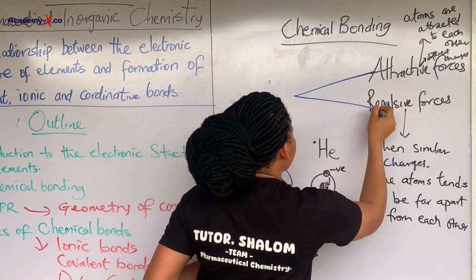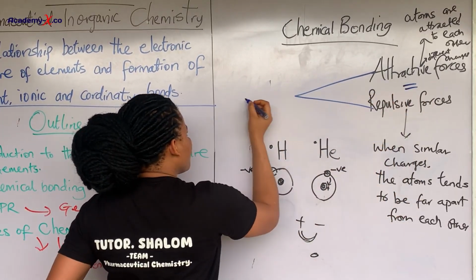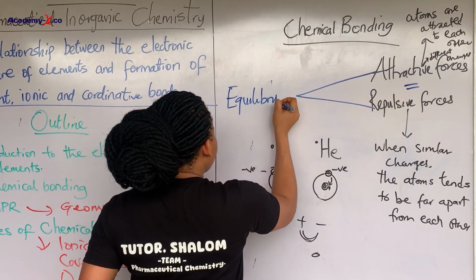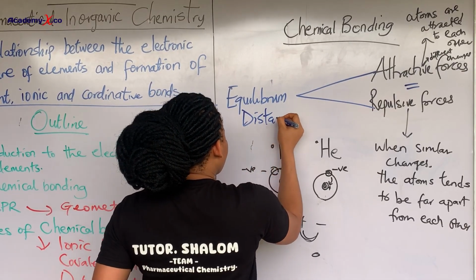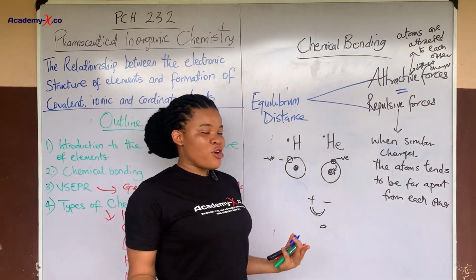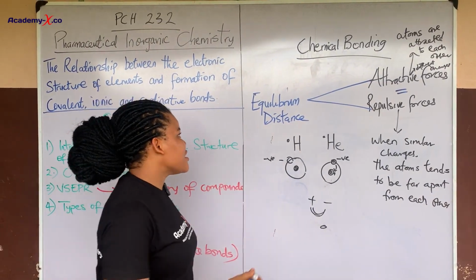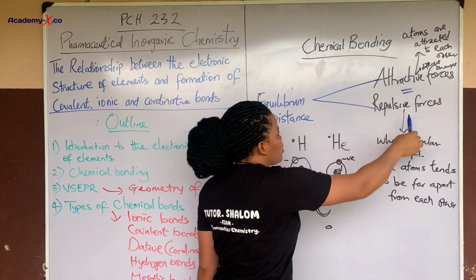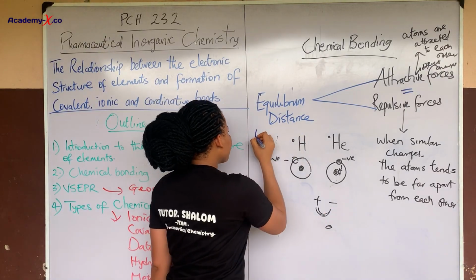So when this and this are equal, we have what we know as equilibrium distance. I've seen it in many past questions, and your case is not different. You are still going to come across this. So please take note of this. That is when the attractive forces are equal to the repulsive forces. Then at equilibrium distance, the net charge is zero.